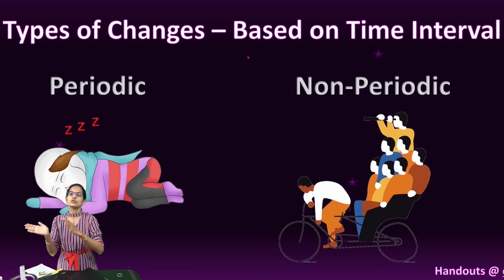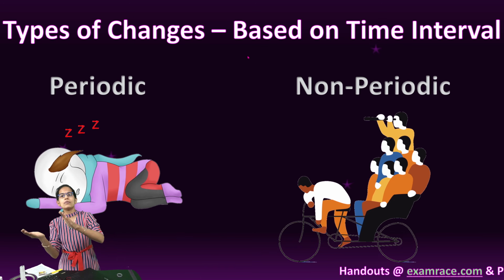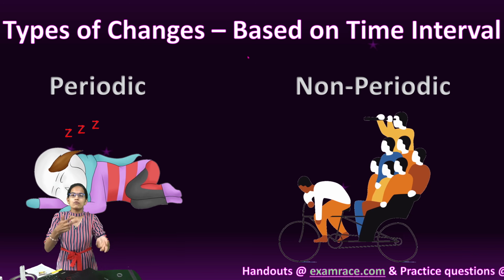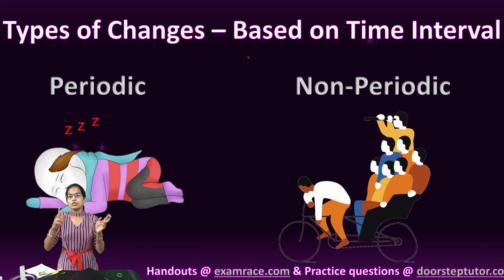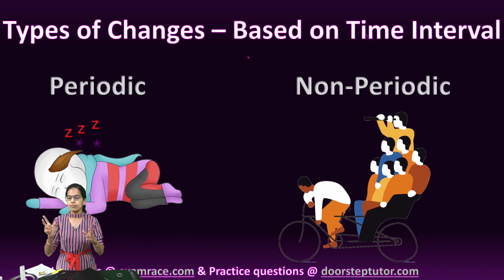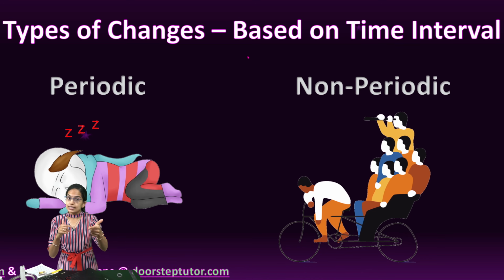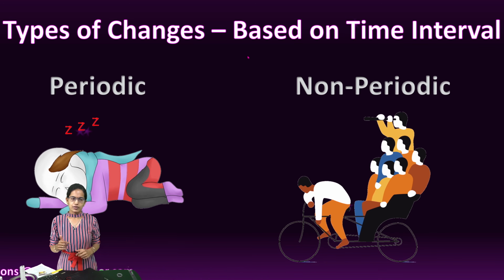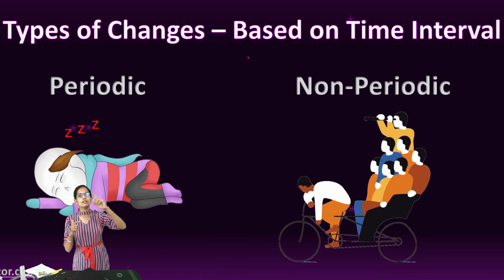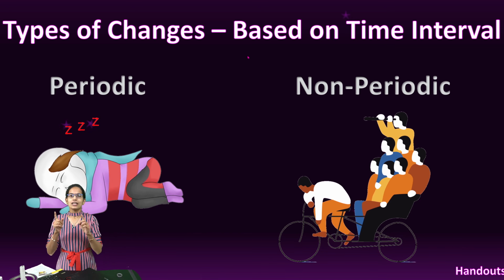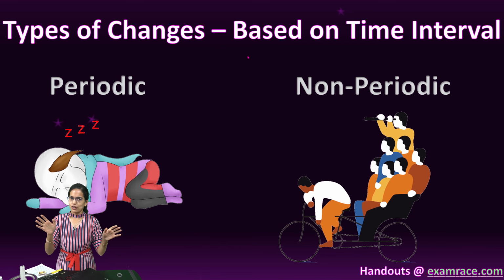For example, you sleep every night, you wake up every morning, you eat food every day morning and evening. So cooking morning and evening probably would be a periodic event. Then we can say seasons is again a periodic event. You go to school, you return from school, periodic event. Every class of 40 minutes, periodic event.